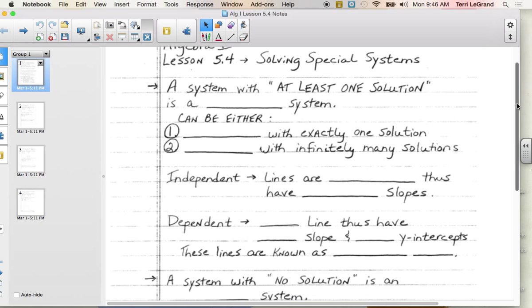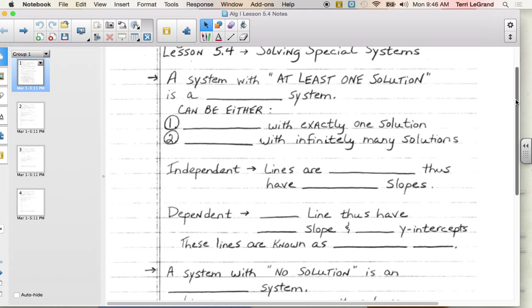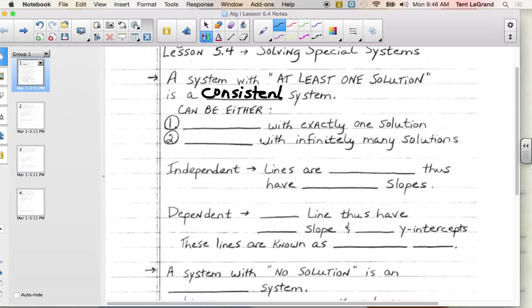Okay, well let's just talk about when we have a system with at least one solution. In other words, it has one solution or it has infinitely many solutions. If that's our situation, what we say is that we have a consistent system. You can count on there being a solution, in other words. It's a consistent system.